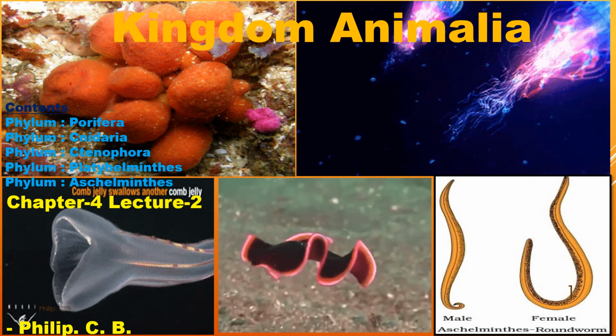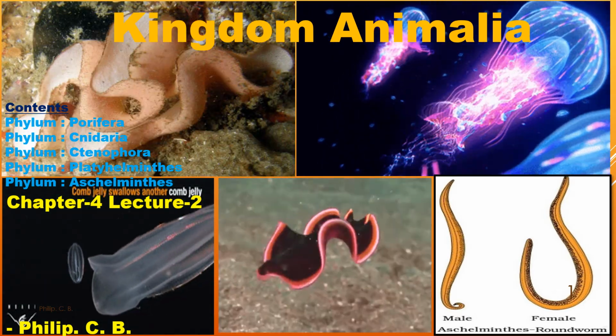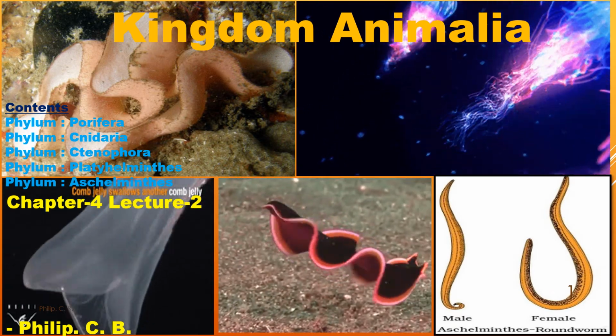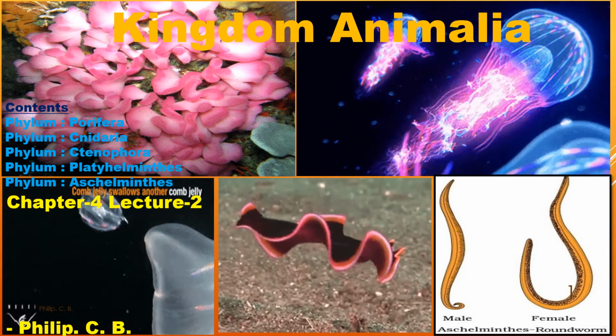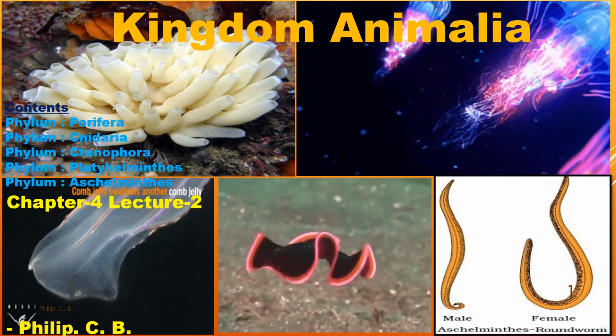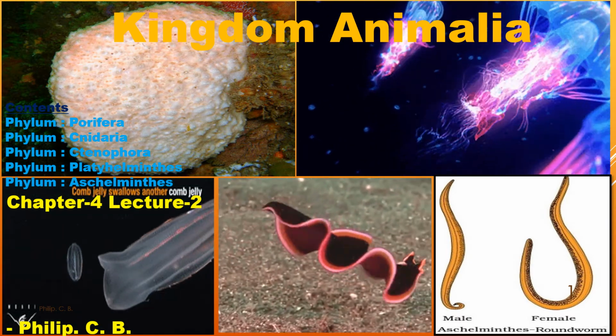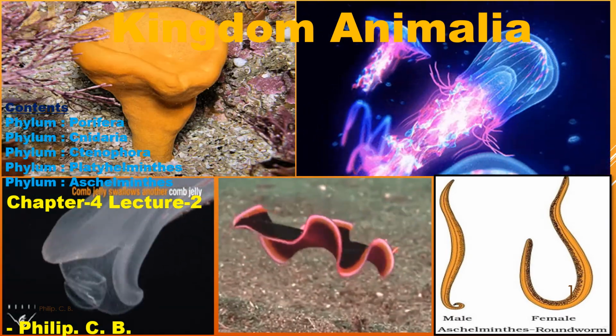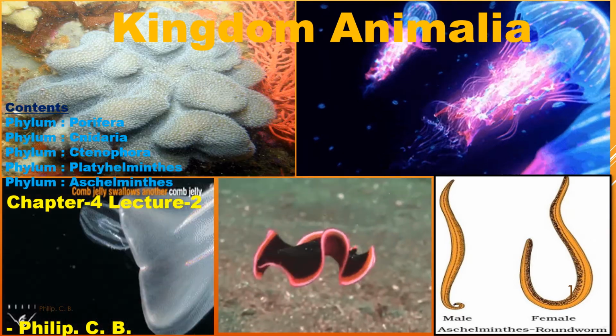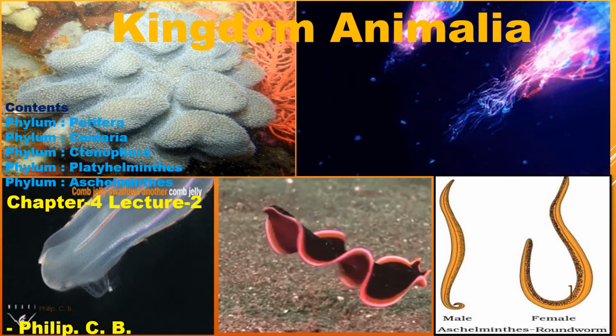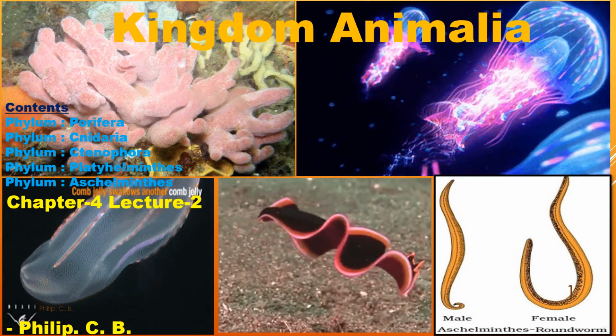So here on the first page, I put some animation images. Towards the left, you can see the phylum Porifera, where again you can see it's a moving image, so you can see different species in Porifera itself. In Porifera there are almost 9,000 species present underwater, some of which you can see here.